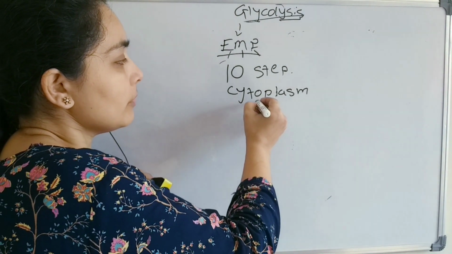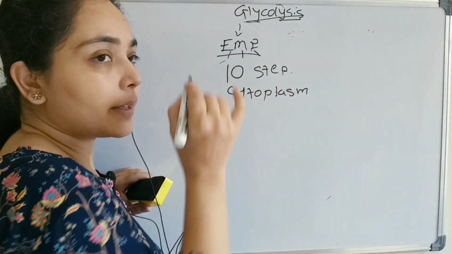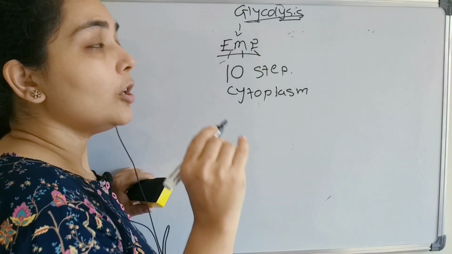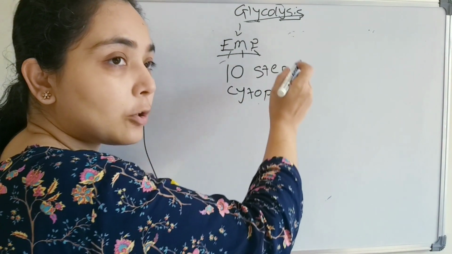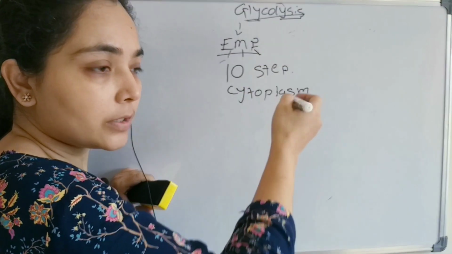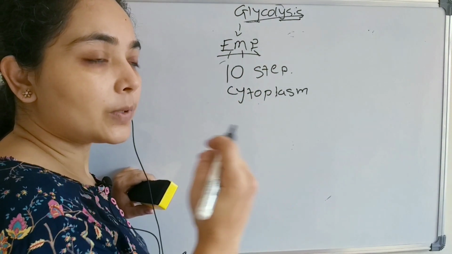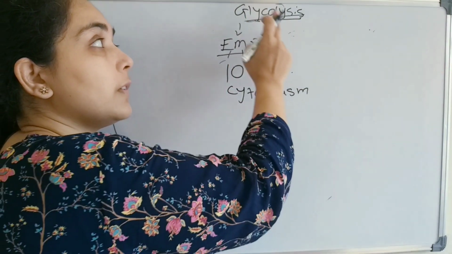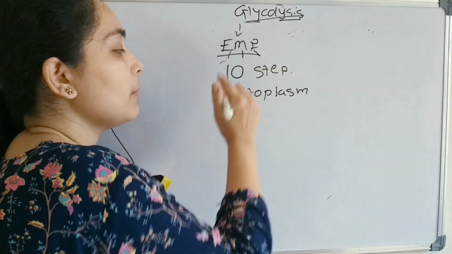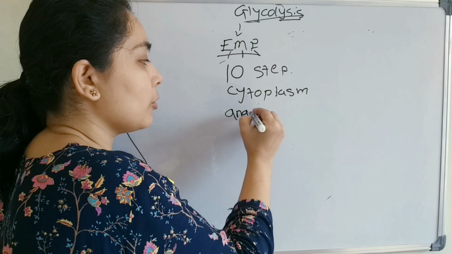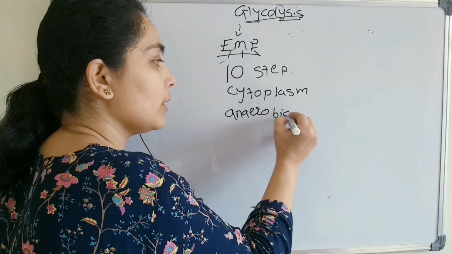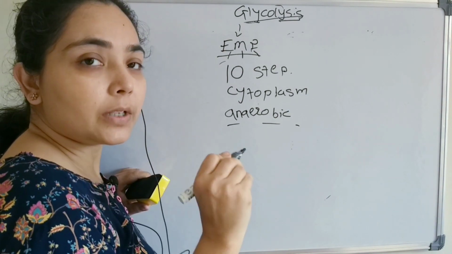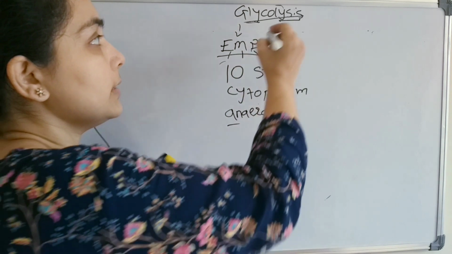In the cytoplasm, glycolysis can take place even in the absence of oxygen. Glycolysis is the first step of aerobic respiration. We just saw that glycolysis, then the Krebs cycle and the electron transport chain are the complete steps of aerobic respiration. Though it is the first step of aerobic respiration, itself it is anaerobic. That means glycolysis takes place even in the absence of oxygen, right?